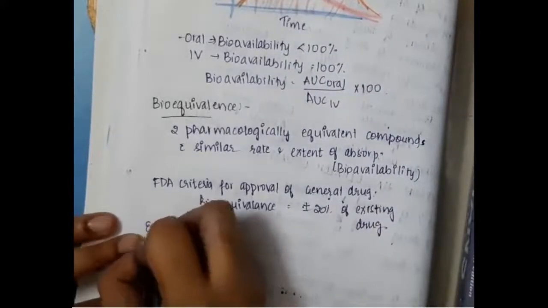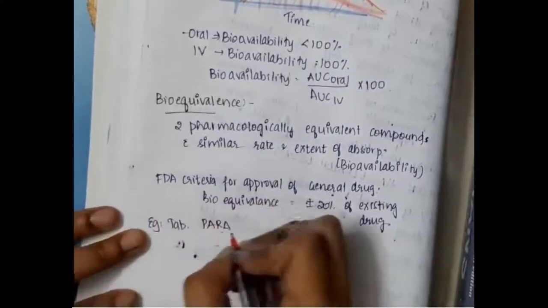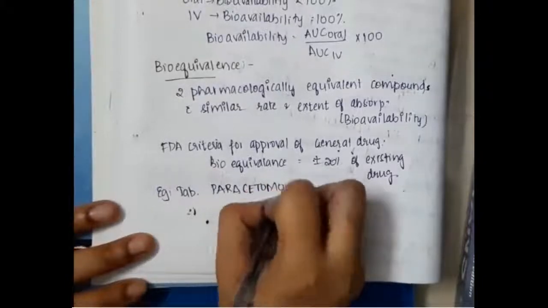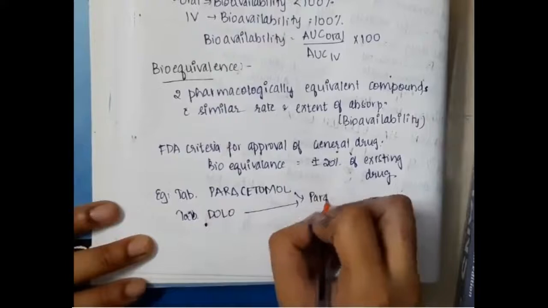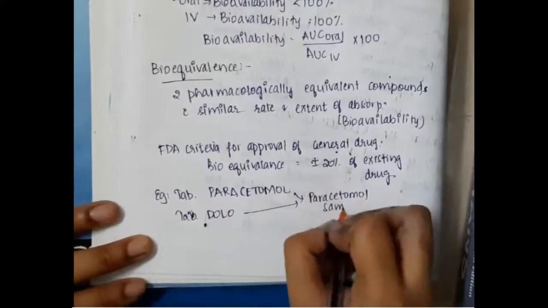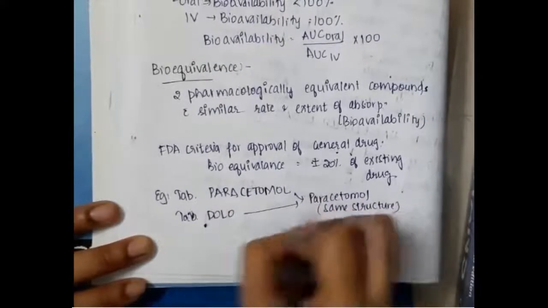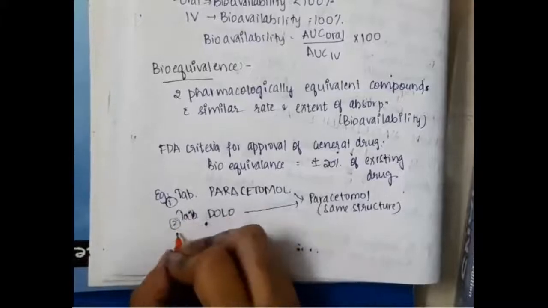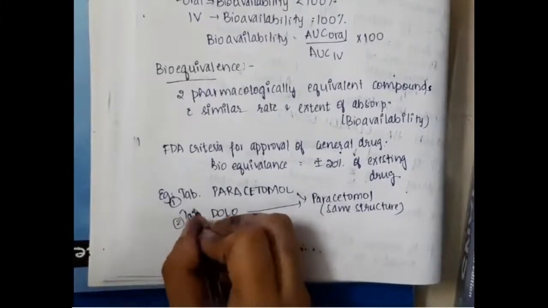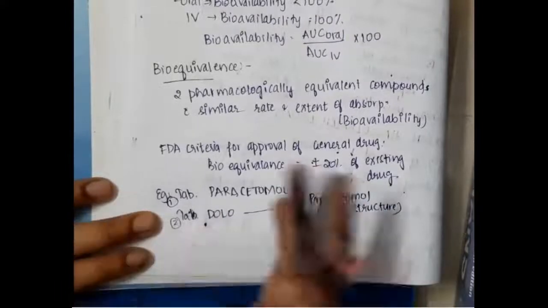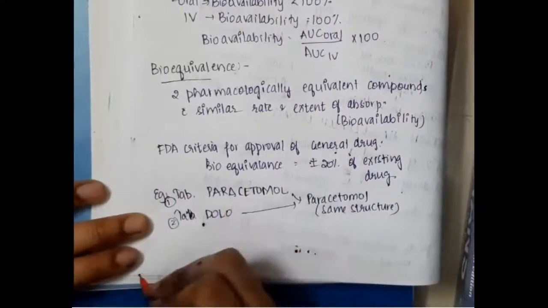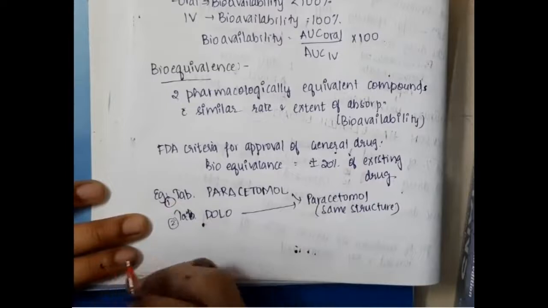For example, we have paracetamol and Dolo. Dolo also contains paracetamol as its main ingredient. If the bioavailability of paracetamol is 40, then the bioavailability of Dolo should be on either side of it, plus or minus 20.